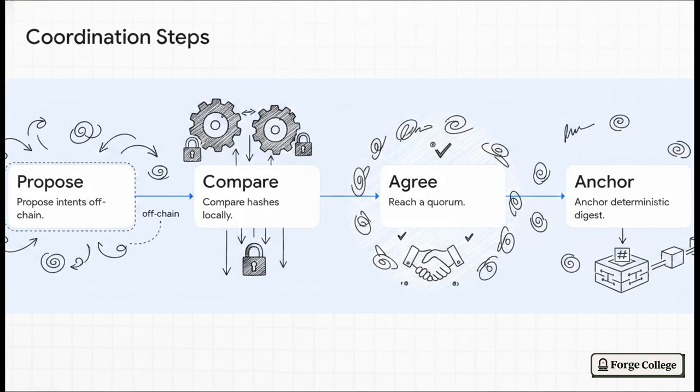Chronologically, this all builds into a really strict workflow. First, our agents propose these verifiable intents off-chain. Second, multiple agents compute a deterministic SHA-256 digest locally and compare them, just to make sure the math matches. Third, they exchange signatures until they hit a cooperative milestone, or a quorum, which is essentially them voting that, yes, we agree on this action. And finally, step 4, they anchor that tiny, tamper-evident hash permanently onto the blockchain.